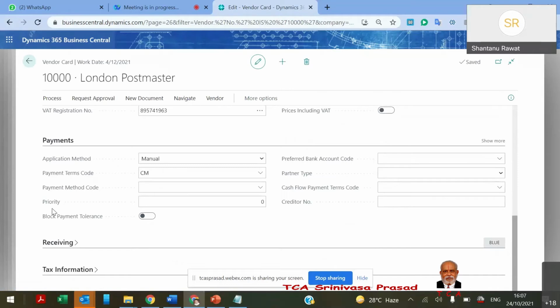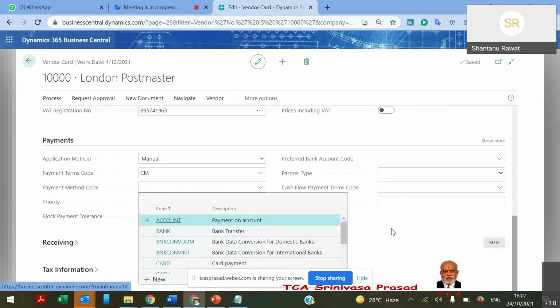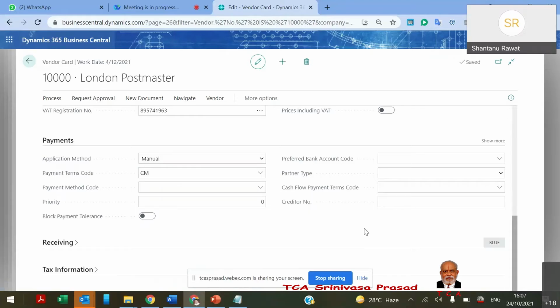For the payments, we can define the credit period, and we discussed the application also. Application means payment to vendor versus vendor invoices. That application could be manual or apply to oldest, so there are two methods, whichever we want to follow. The payment method we can also define, the way the vendor is used to being paid, and it's not mandatory. Maybe in the transaction we can change that.